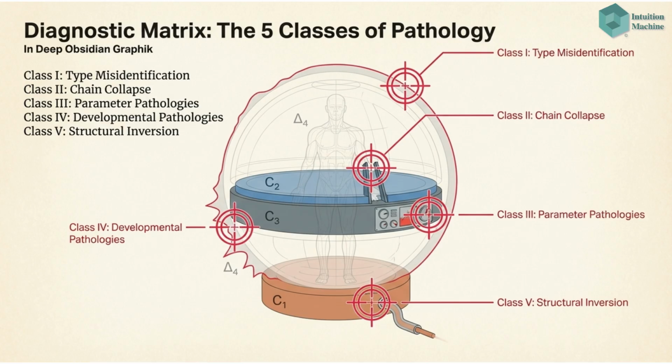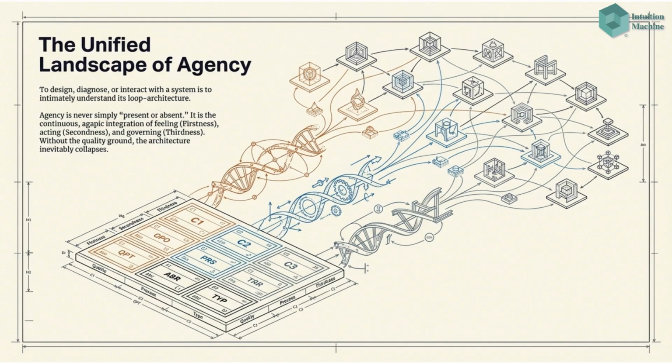We use a diagnostic matrix to categorize the 5 classes of pathology. These range from type misidentification to chain collapse, parameter pathologies, developmental pathologies, and structural inversion. These are points of failure in the agency architecture. The unified landscape of agency illustrates the full loop architecture. To design, diagnose, or interact with a system, one must understand this continuous agapic integration of feeling, acting, and governing. Without the quality ground, the architecture inevitably collapses.